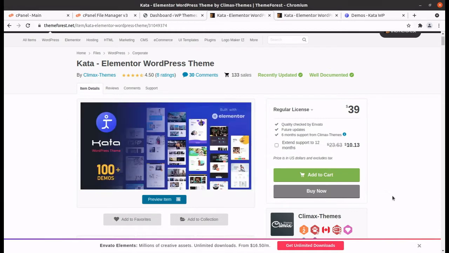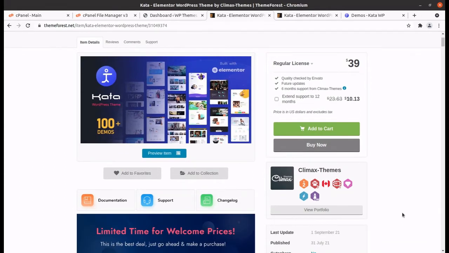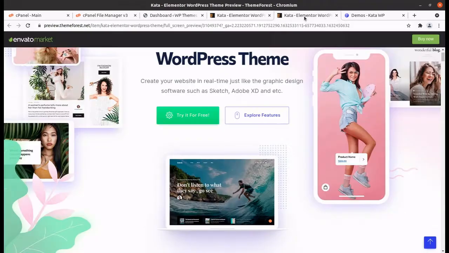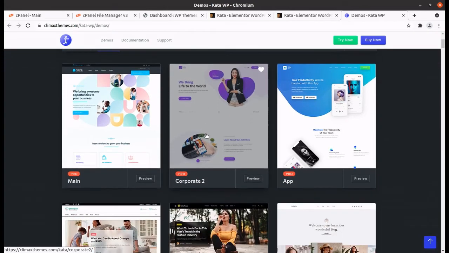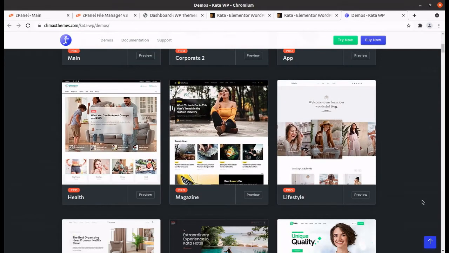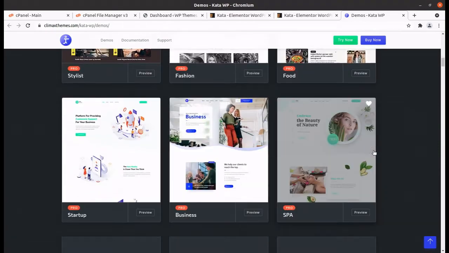And Elementor is so trending nowadays that every theme needs to be on Elementor, as people are thinking, but it is not like this. So Kata is a WordPress theme that is going to suit every category need of business, and it has 100 plus pre-made websites that are categorized in different segments, that is corporate, app and health, magazine, lifestyle, interior design, hotels, and similarly.